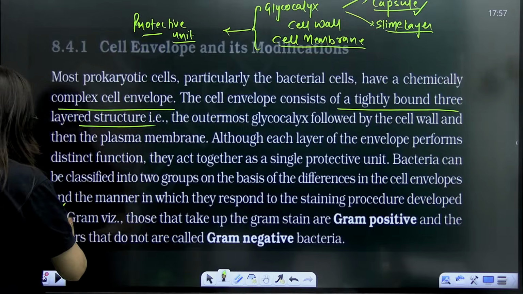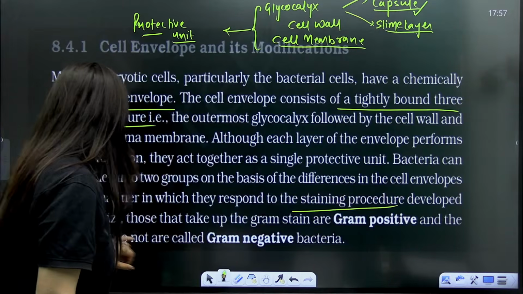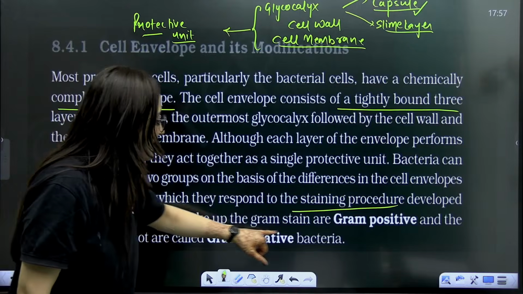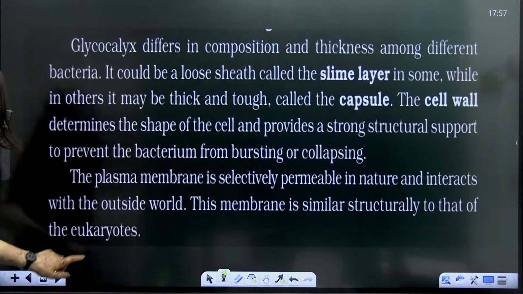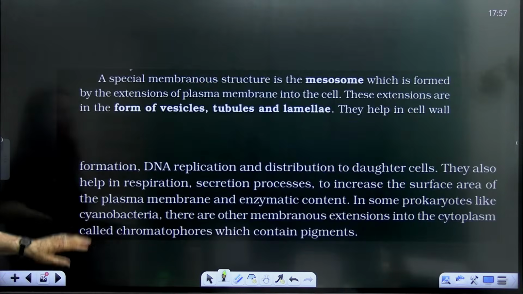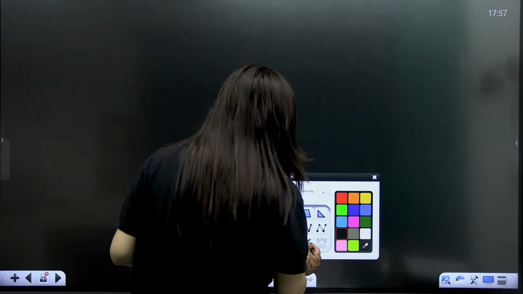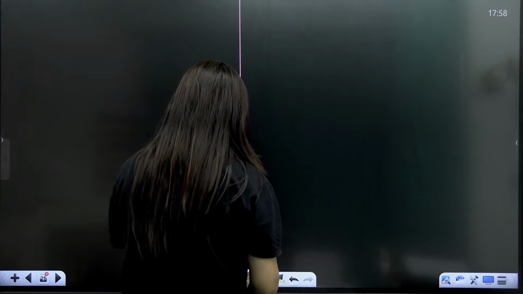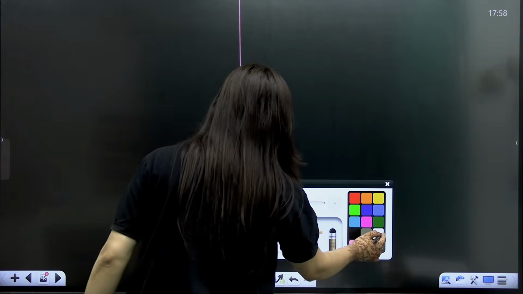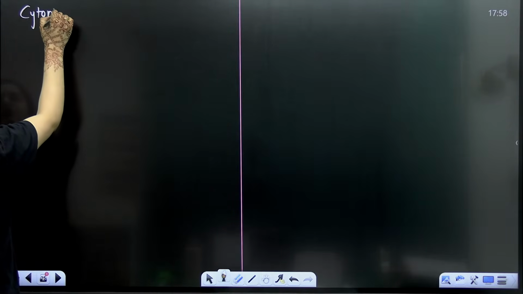The gram negative and positive part is also given there: on the basis of the staining procedure developed by Gram, those that take up the gram stain are gram positive and others are gram negative. So slime layer, capsule, functions, all done. Now this is the part that we are going to discuss. Take out your pen and paper and start writing the notes as well. First understand it, and then students, just write down the notes.